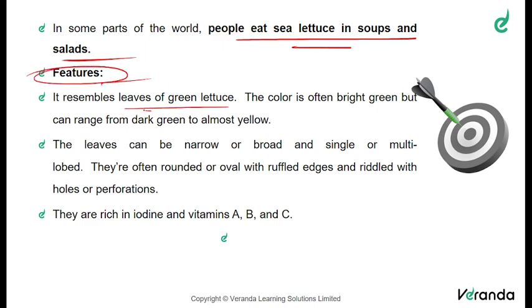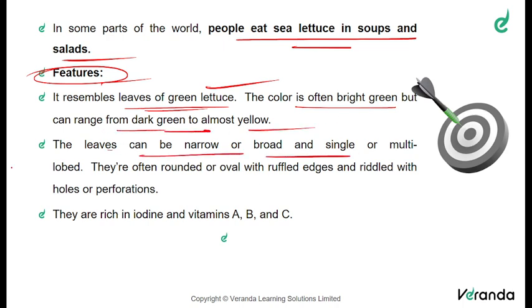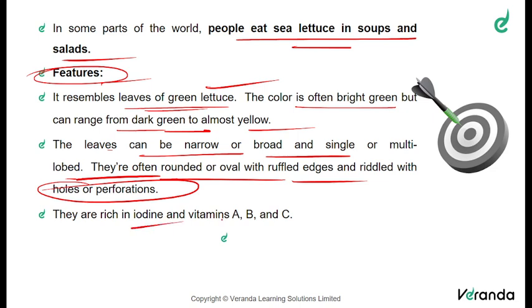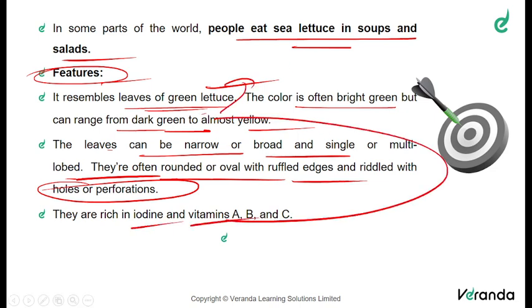It resembles the leaves of green lettuce that we usually use for our daily foods, especially in burgers. The color is often bright green but can range from dark green to almost yellowish. The leaves can be narrow or broad and also singular or multi-lobed. They are often rounded or oval with ruffled edges and riddled with holes or perforations. They are rich in iodine and vitamins A, B and C. That is why in many areas people are using it in soups as well as in salads.